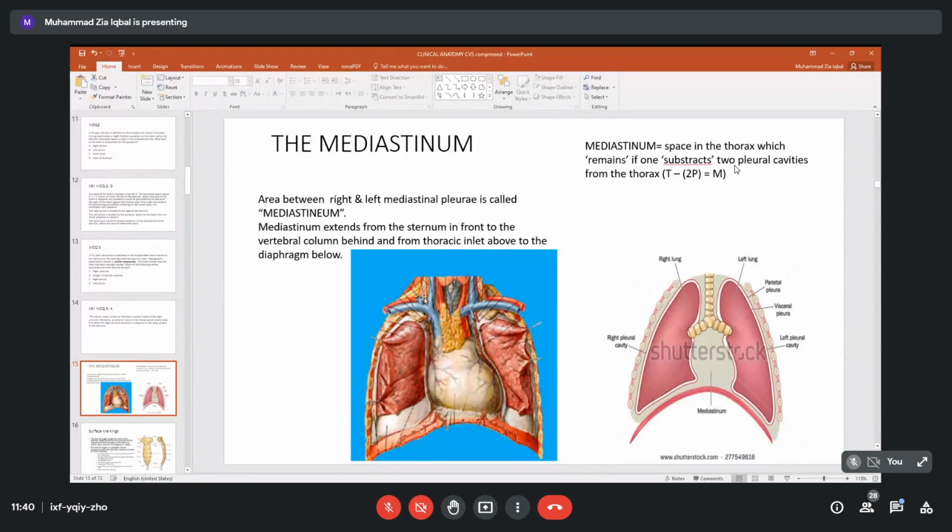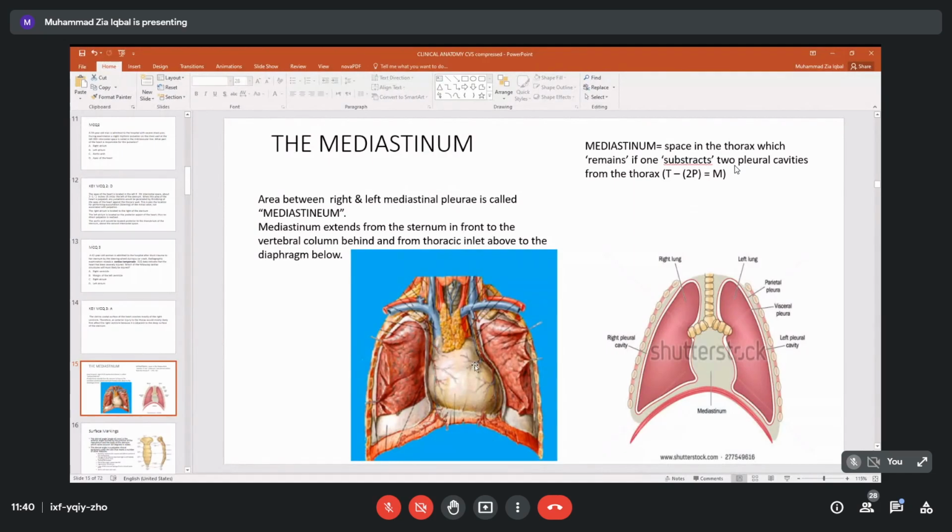So this is the area which we call the inlet of the thorax. This is the entry and exit point of many structures. You can see some big veins, this gland, the thymus. You can see the trachea behind, and the thyroid gland above. You can see these big vessels, the carotids, right side and left side. The arch of aorta was coming from here. Now this is the pleura covering the right lung, this is the right lung, and the left pleura covering the left lung.